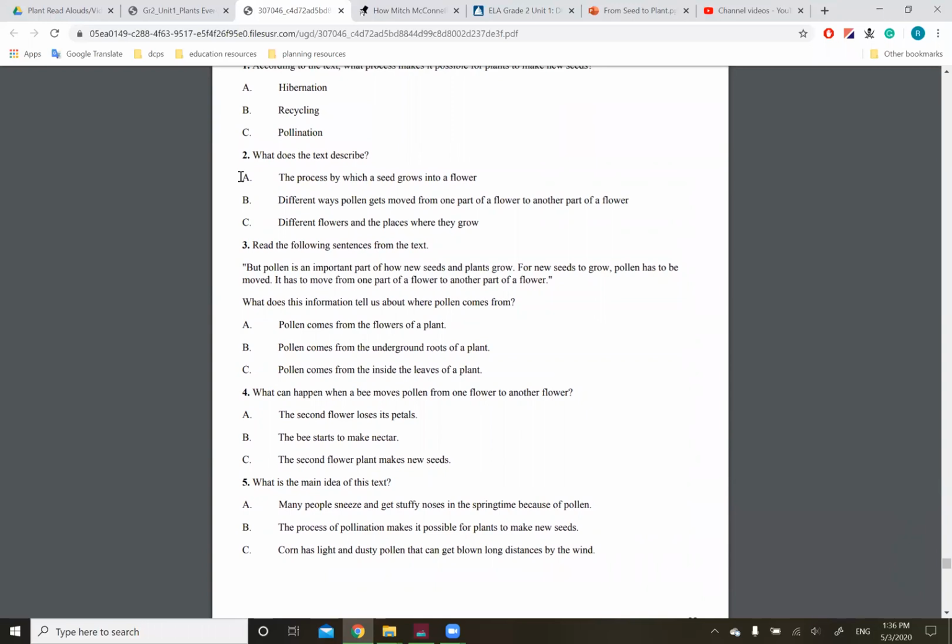Question 2. What does the text describe? A. The process by which a seed grows into a flower. B. Different ways pollen gets moved from one part of a flower to another part of a flower. Or C. Different flowers and the places where they grow.